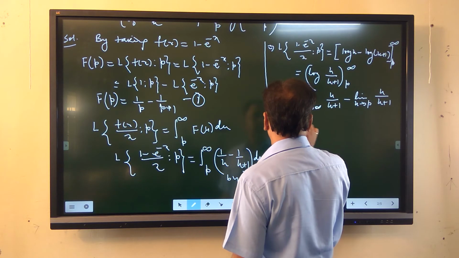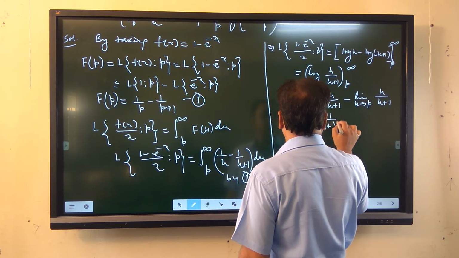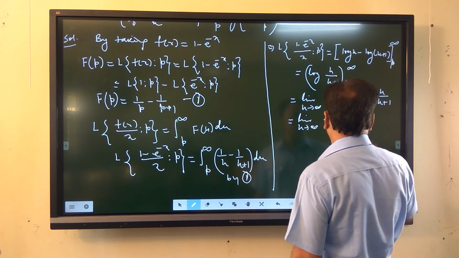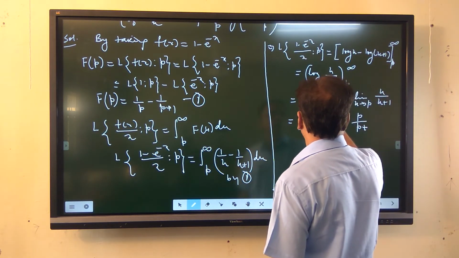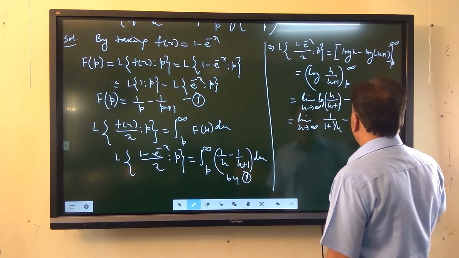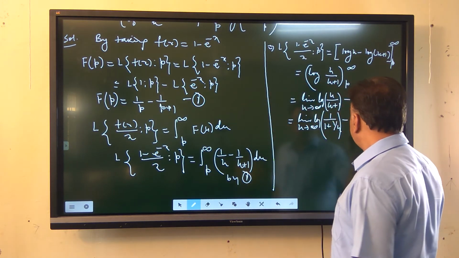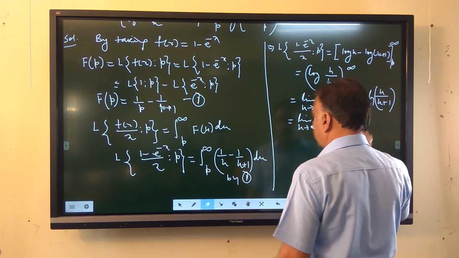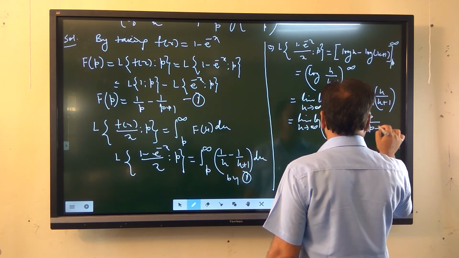This can be solved as the limit as u tends to infinity of log of 1 upon 1 plus 1 upon u, minus log of p upon p plus 1.